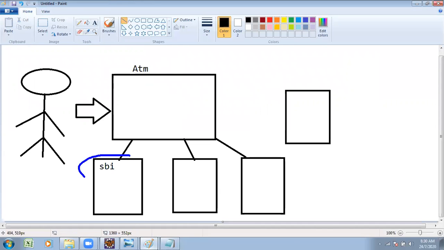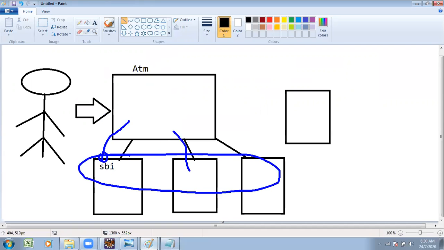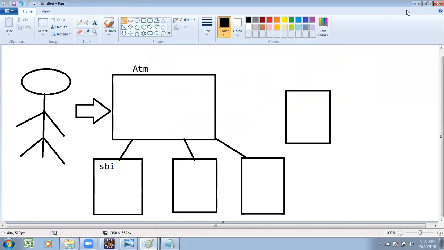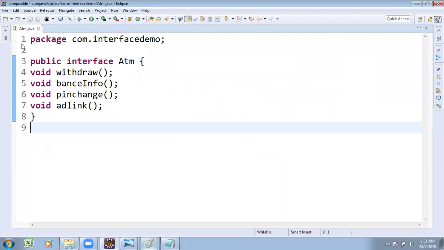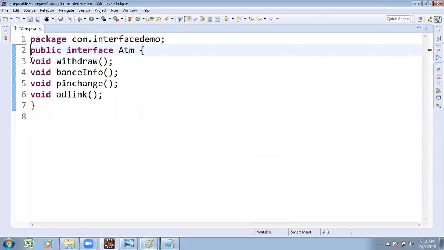Suppose you inserted an SBI card. You went to any ATM and inserted an SBI card, the card transactions are done from SBI. If you insert an ICICI card, the transactions are done from that one. That's why you have to write multiple subclasses. One interface, multiple subclasses logic we want to do. From that point of view, try to observe.